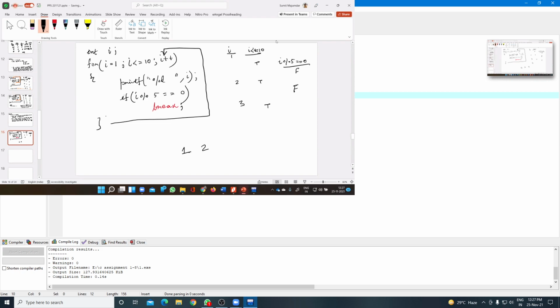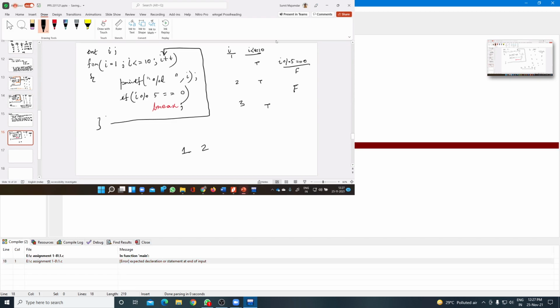Now as in 4, condition is true, if condition is false, so it will print the value 4. Then I value will be incremented by 1, 5. Loop condition true. We will print the value of I, that is 1, 2, 3, 4, 5. Then the if condition will now be true.